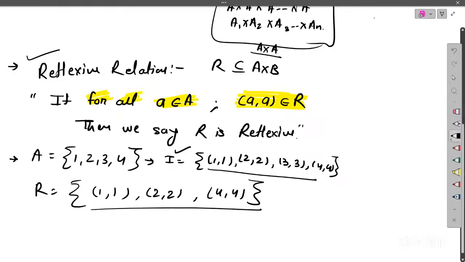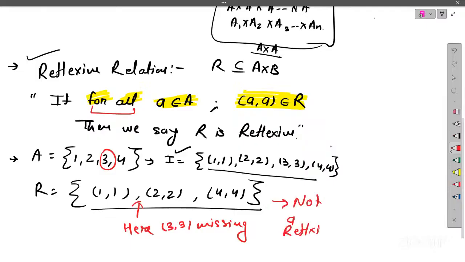And this is not reflexive because it is not satisfying this particular condition for all a. Right? There is an element 3 which is not related to itself in this relation. So that means here (3, 3) is missing. So that's why this is not a reflexive relation.